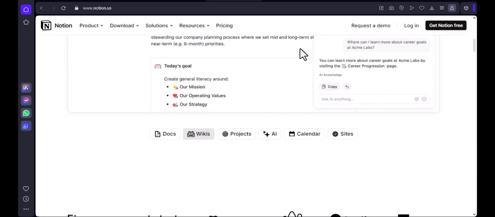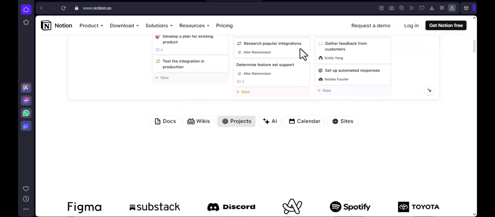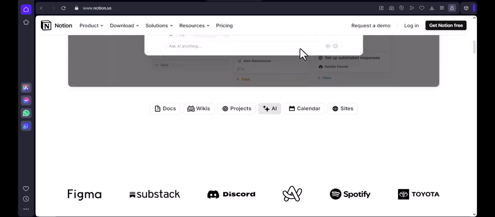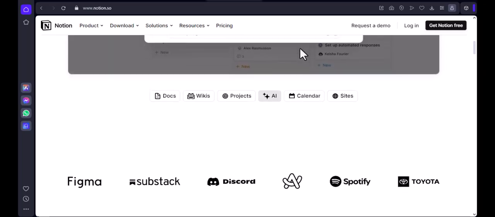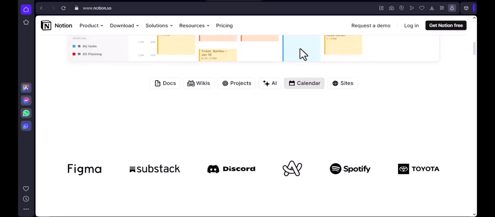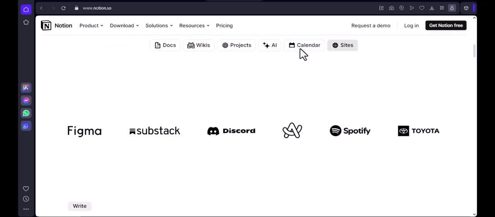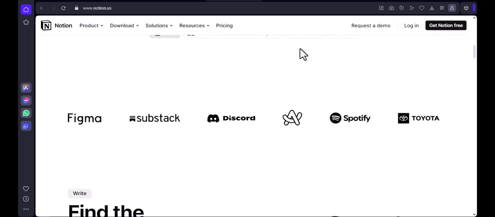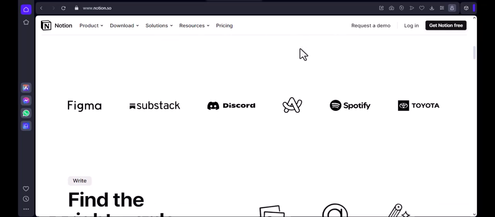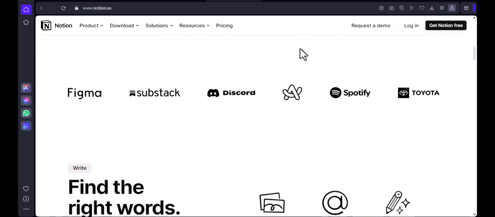Inside that dashboard, I created a content database. Each item in that database represents one piece of content, whether it's a YouTube video, a short, a blog post, or a social media thread. For every content item, I use a few key properties. I assign the platform, the content type, and the status.